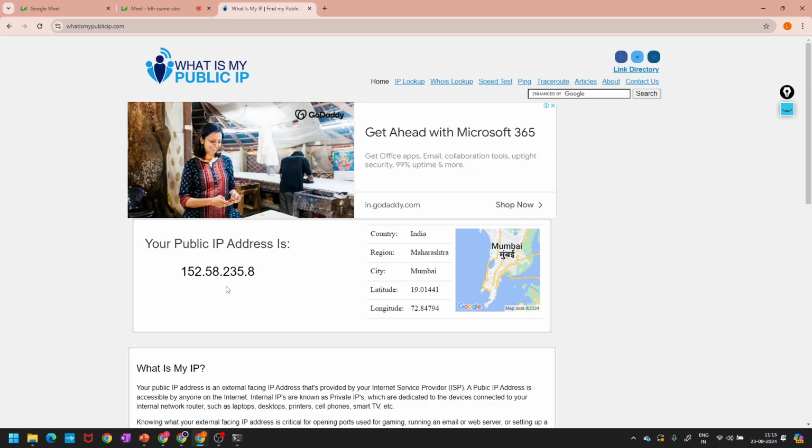Public IP will get from internet, through internet. Private IP address is dedicated for your machine. Your machine has a private IP address. Okay, that's all about this network.